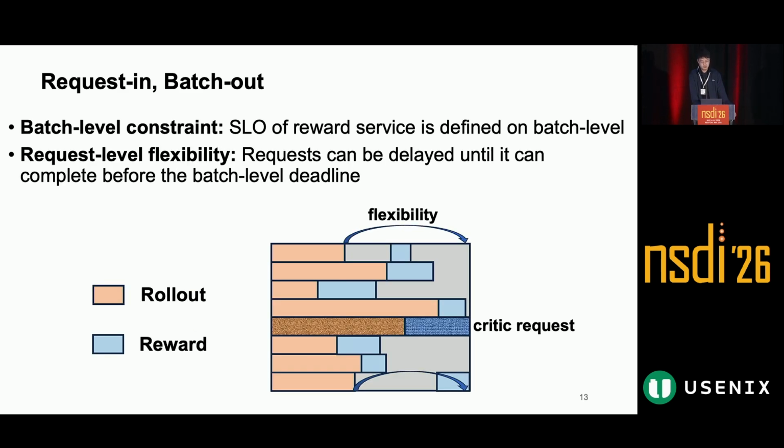This leads to our second insight: batch level constraint and request level flexibility. We should define the SLO of the reward service at batch level, and the batch level deadline is determined by the latest finishing request, which is the critical request shown here. Other requests do not need to start execution immediately after they arrive. They can be delayed as long as they still finish before the batch level deadline. This request level flexibility gives us much more room to optimize resource usage without hurting the training loop.